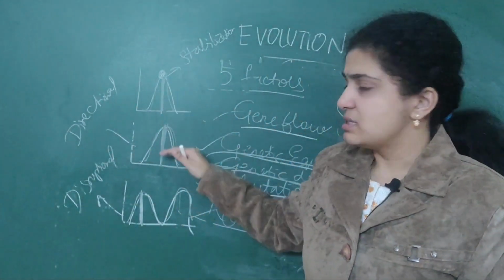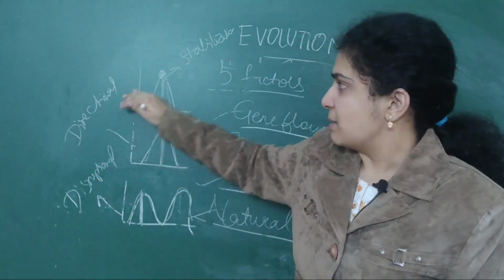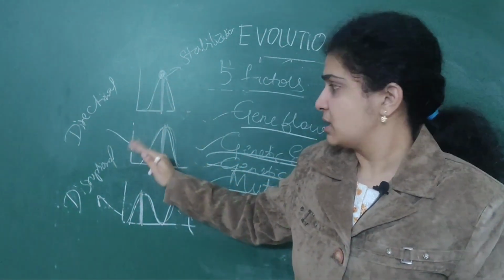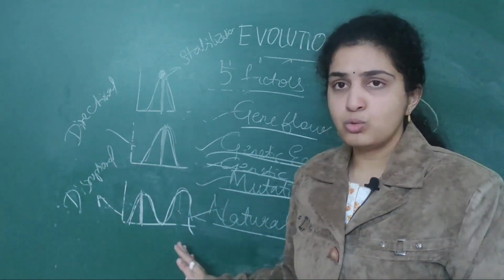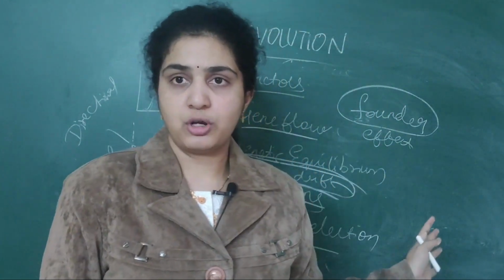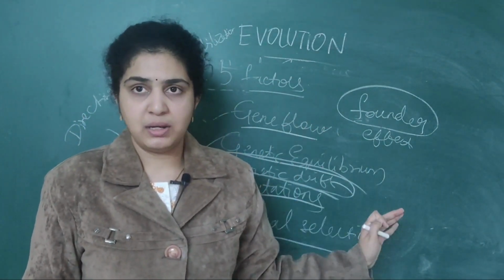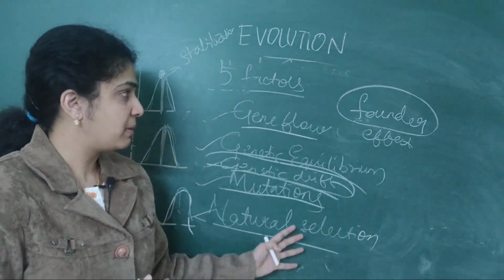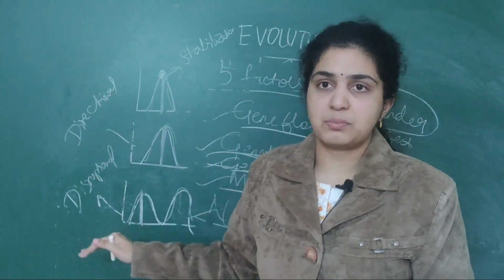If they give you these diagrams and ask you to identify in NEET, you should identify properly. Stabilization means the graph should be straight and stabilized. If it's moving to the side, then it is directional. If there are 2 waves, then it is disruptional. So these three are important from the NEET point of view. So this is about the Hardy-Weinberg equilibrium. Don't get confused. I have told you those 3-4 important points which you should remember, as well as these three graphs: stabilization, directional, disruptional.